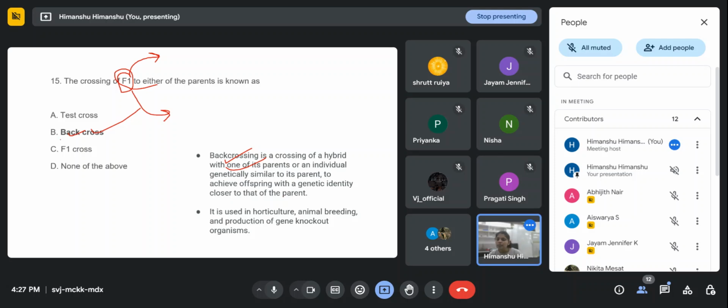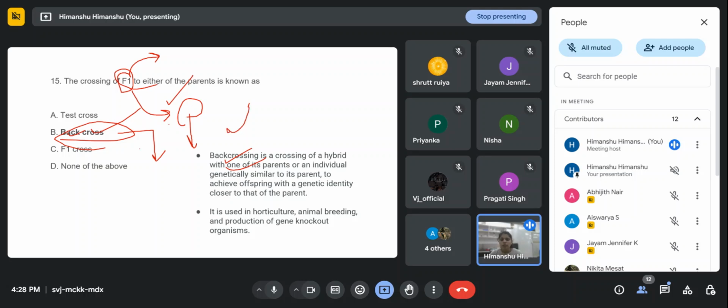Normally back cross is used in horticulture and animal breeding. For example, in a rice plant, capital T capital T gives very nice seeds and nutrient rich genes, so we will always want capital T capital T. But for some characters we need the small t.